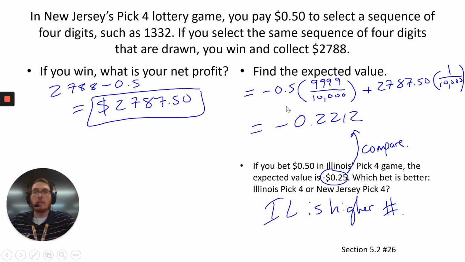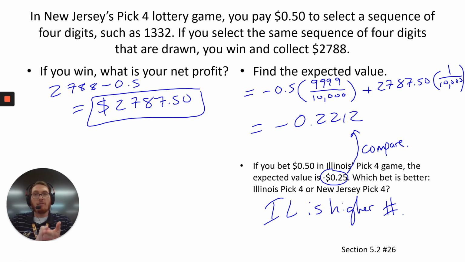So the expected value, essentially what you want to do is the x p of x. So x would be winning and losing, for example, how much money you put in and what's the probability that it occurs. How much money do you lose? What's the probability it occurs? So the expected value here would be I lose 50 cents, so that's negative 0.50 because I'm losing it, and I should expect that to happen 9,999 times out of 10,000, all the ways but one.